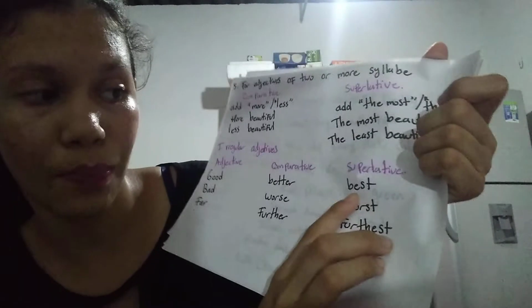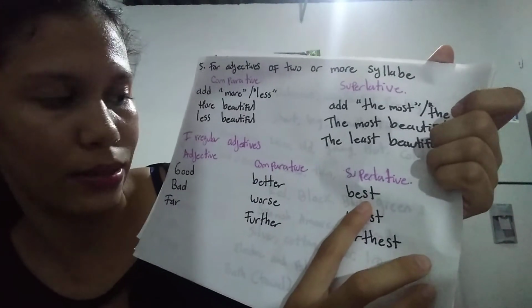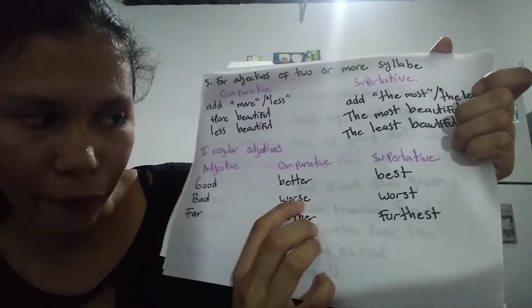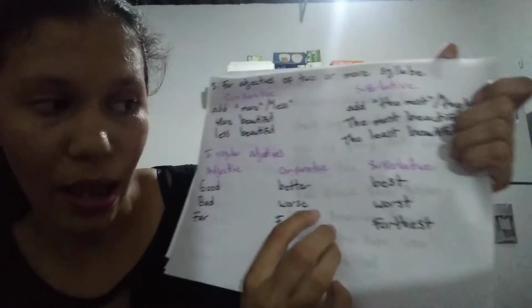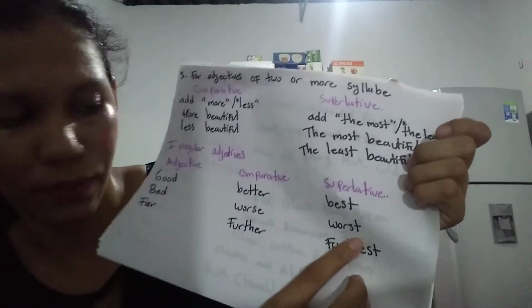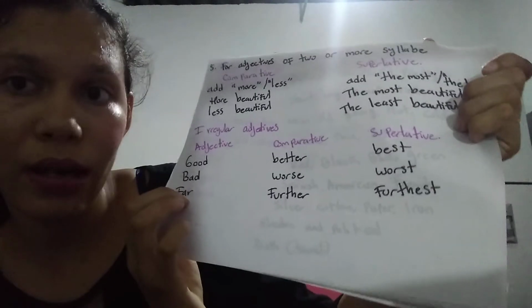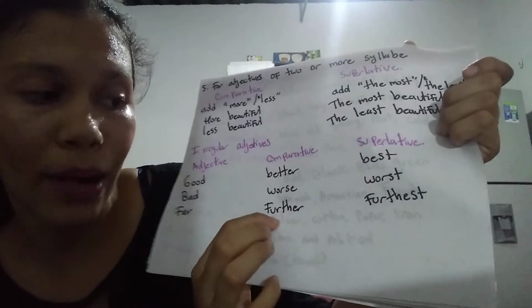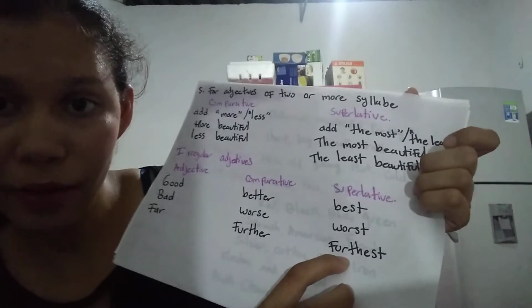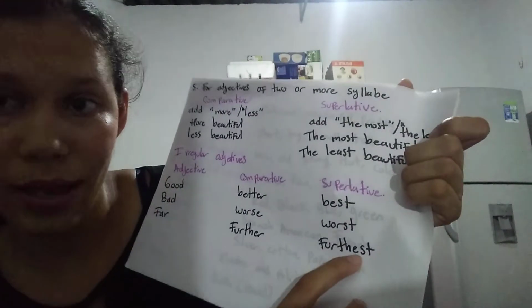In the superlative form it is best. Bad in the comparative form is worse. And the superlative is worst. Far in the comparative form is further. And the superlative form is furthest.